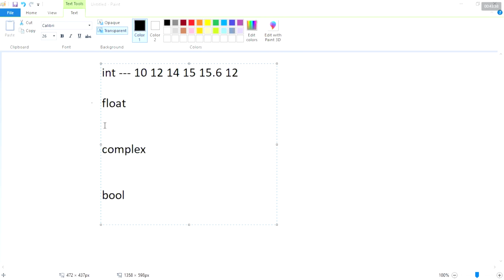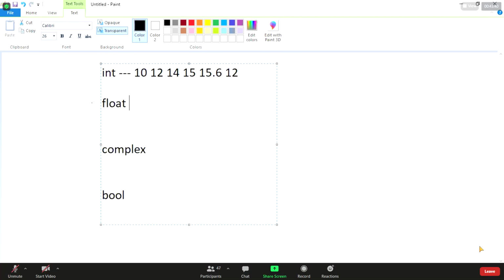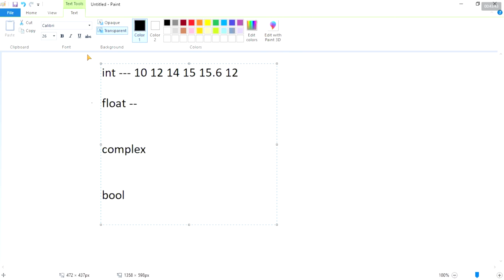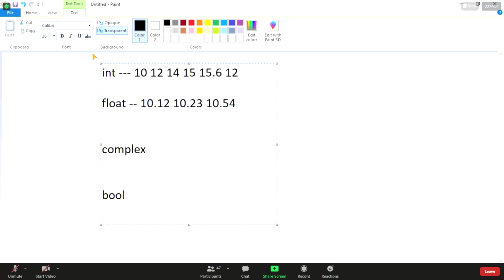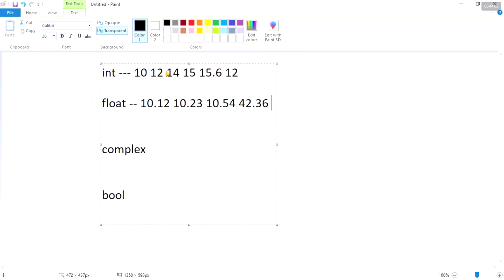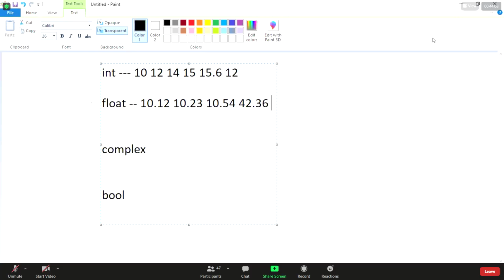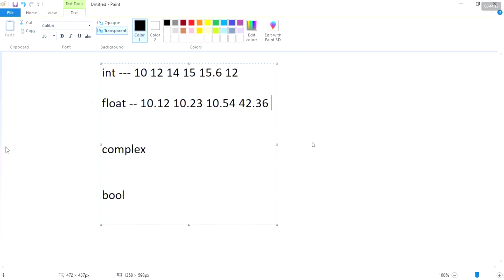Now we'll check it here. The second one, float, is nothing but numbers with fraction values. Int is without fraction values, and float is with fraction values. Now see here: 10.12, 10.23, 10.45. These are going to be considered as float values.